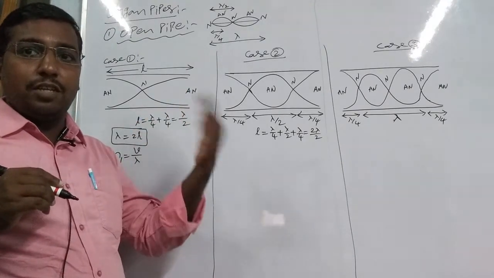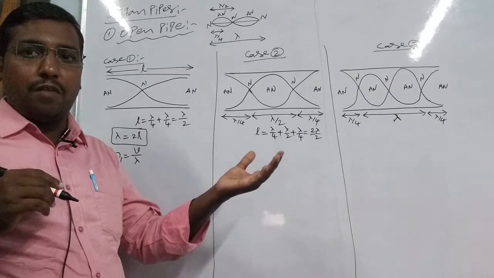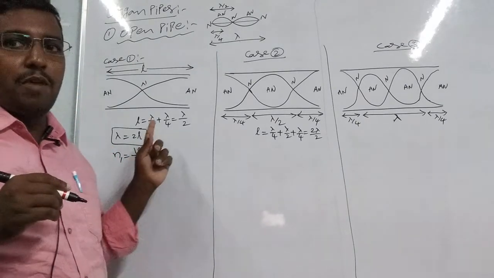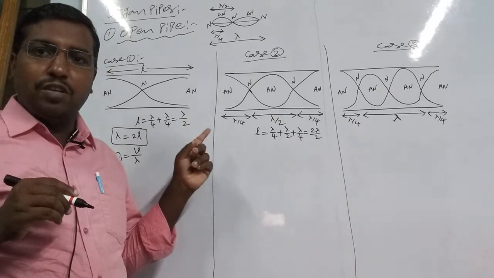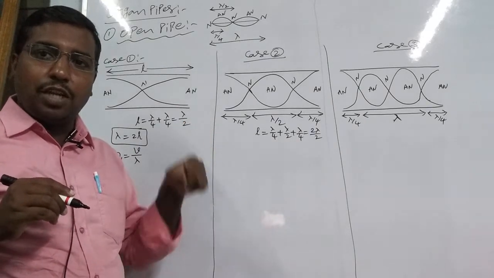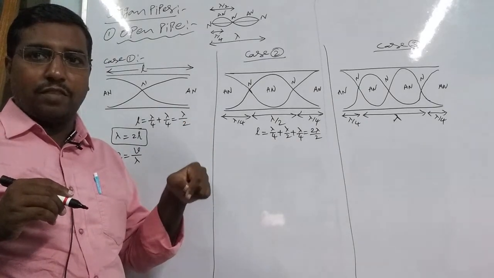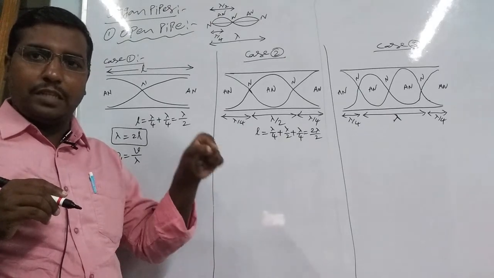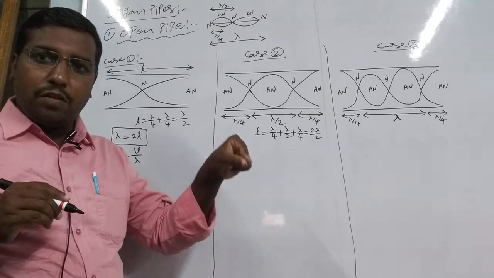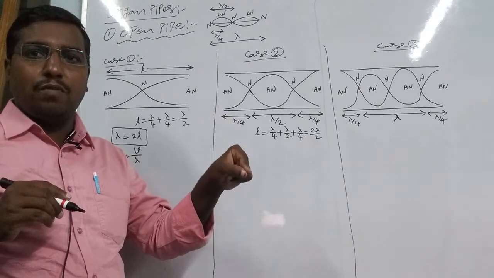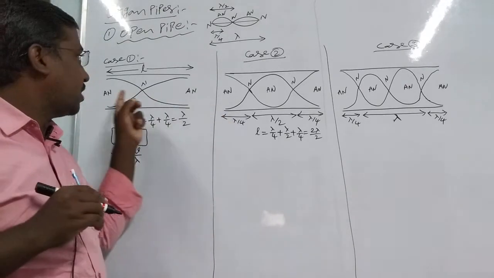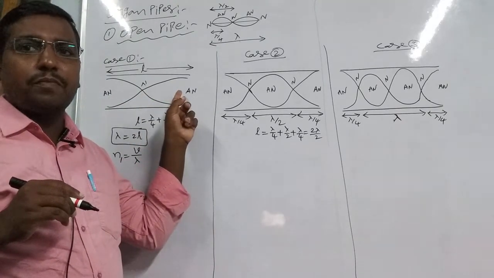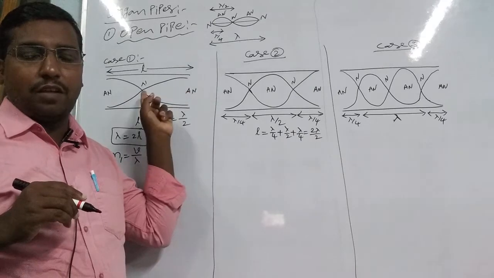In a stretched string, the velocity is root of T by mu. But in this case, we cannot write root of T by mu. Root of T by mu is only the velocity on a stretched string, where transverse stationary waves form. This is not a stretched string; this is an open pipe, where only gas molecules are there.